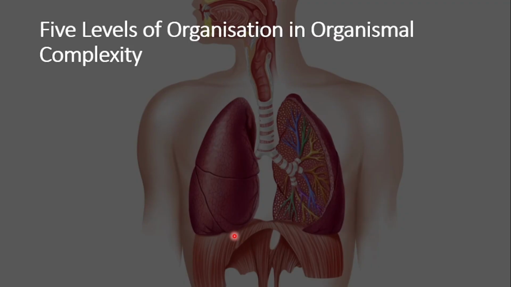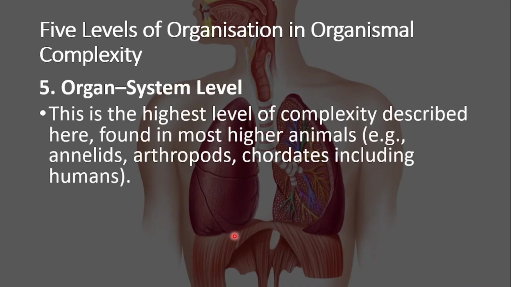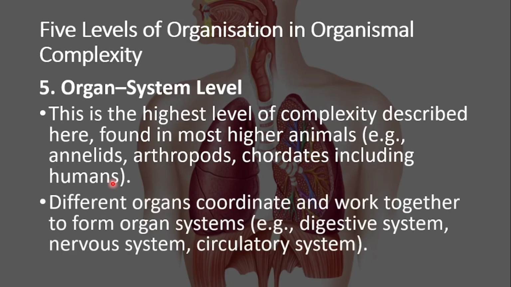But that's not yet the highest. The highest one that we have is going to be the organ system level. This is the highest level of complexity described here, found in most higher animals. For example, annelids, arthropods, chordates, including humans. So humans are going to have this organ system level. Different organs coordinate and work together to form systems, like your digestive system, your nervous system, your circulatory system, your skeletal system. So now we have our formation of systems, and systems are formed by groups of organs working together to perform a specific function.